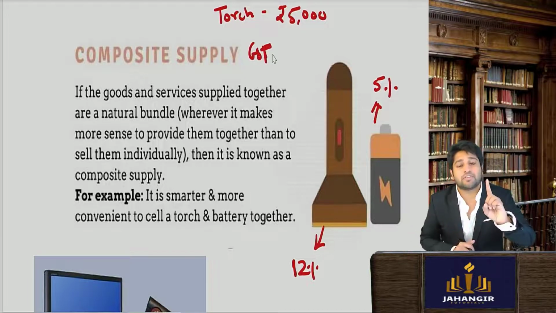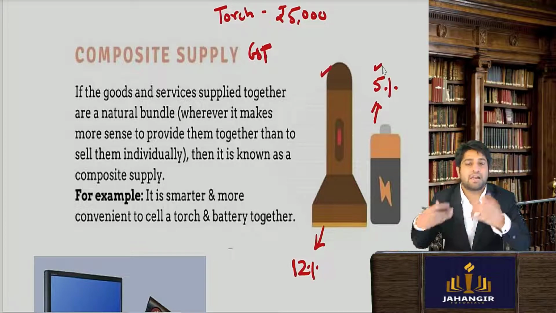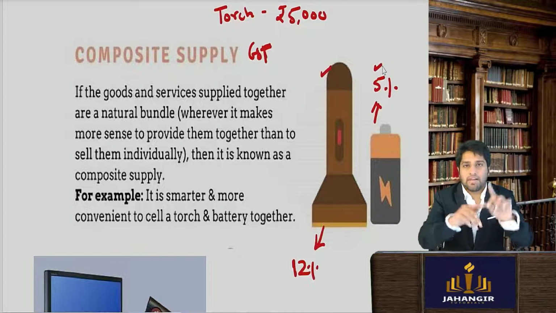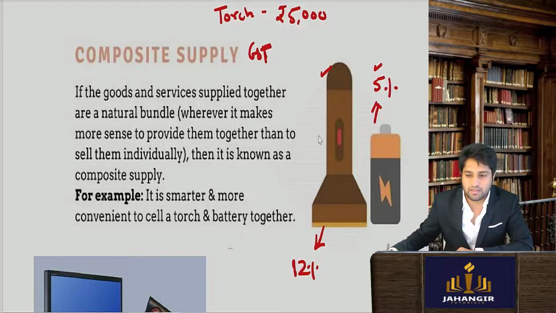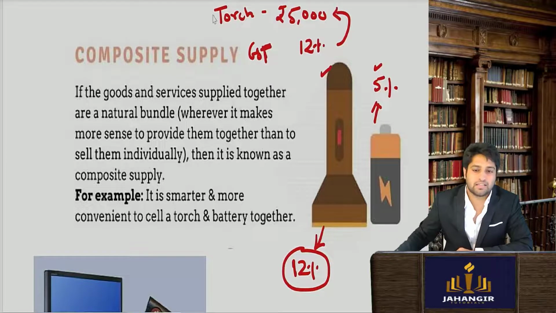Since as a part of a single transaction, you're getting two or more supplies, the rate of the principal supply will apply to the entire transaction. So what is the principal supply here? It is buying the torch. So 12% will be applied to the entire transaction.